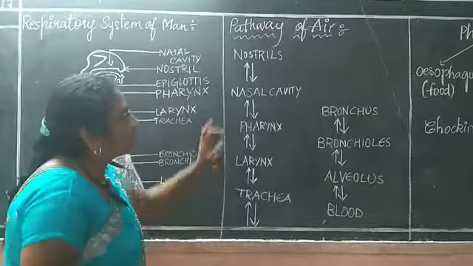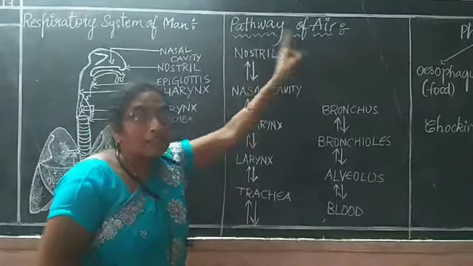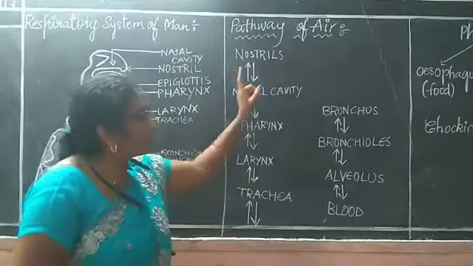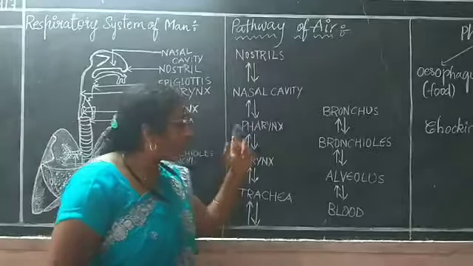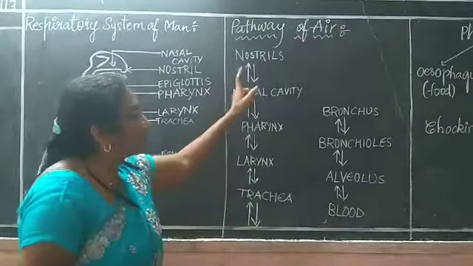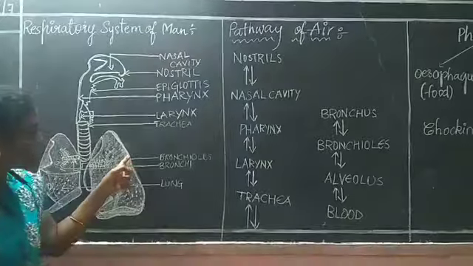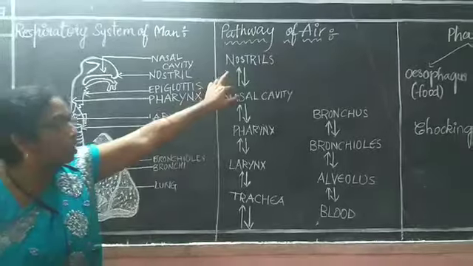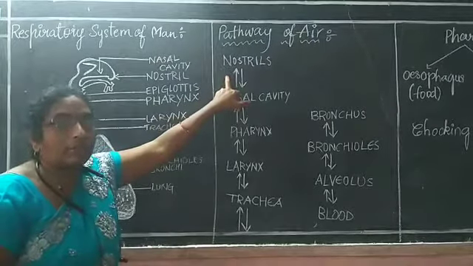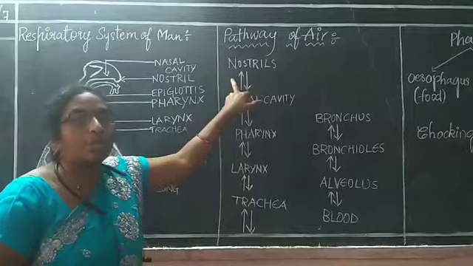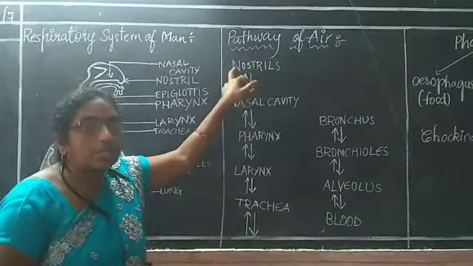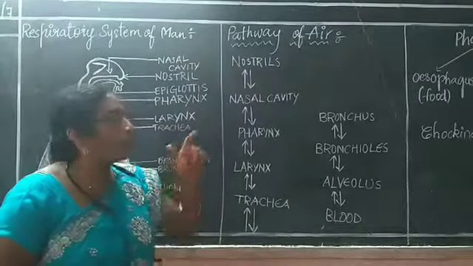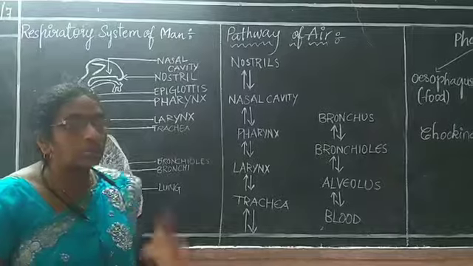First of all, we should know the pathway of the air: how it passes inside and how it comes outside. I will show my parts, and according to that you understand. Also observe the diagram. First part, nostrils. These two openings are called the nostrils. Already we know respiration is carried through the nose. So from the nose these parts start. The nose has two openings, called the nostrils.